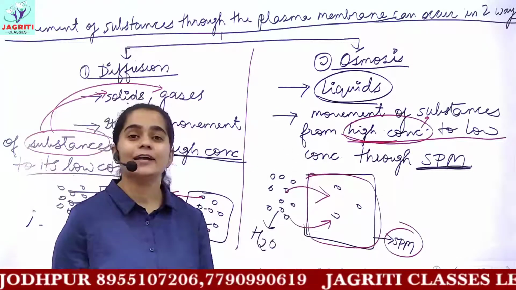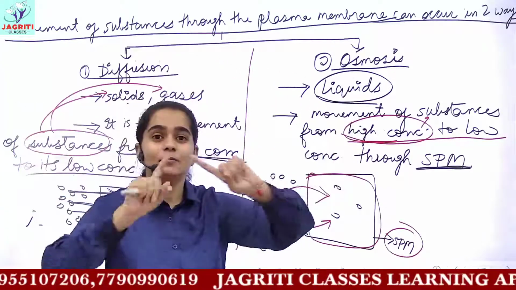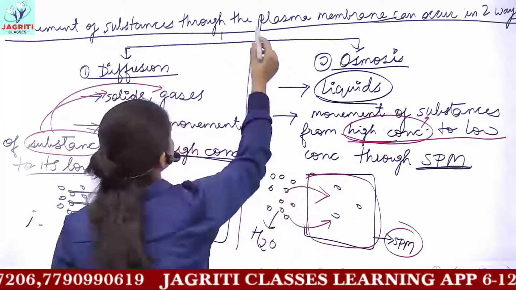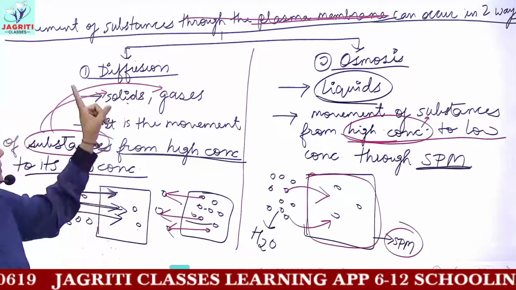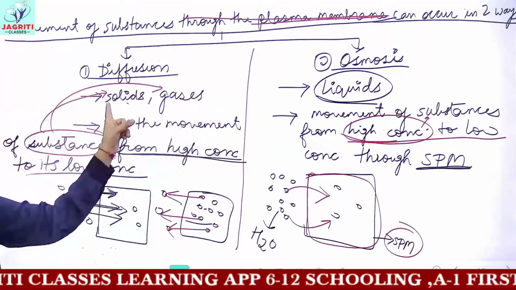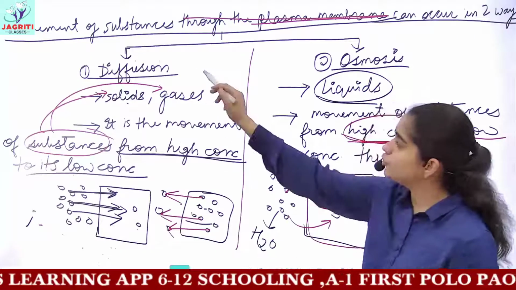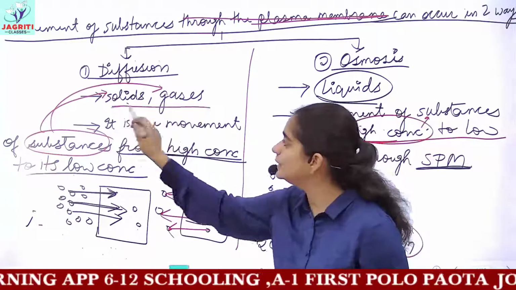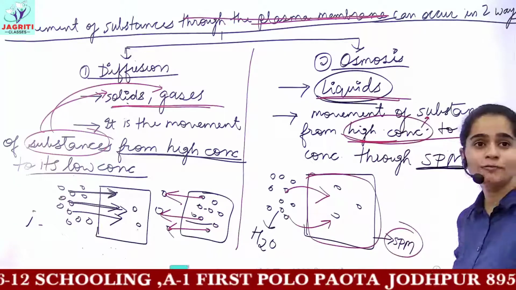We say that movement of any substances can be classified into two categories. It may either occur by the process of diffusion or by the process of osmosis. For diffusion you have the movement of solids and gases, but here we study the movement of liquids.